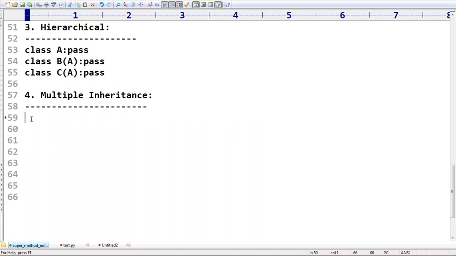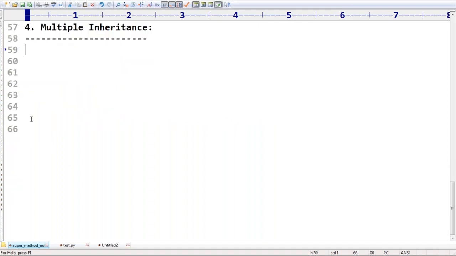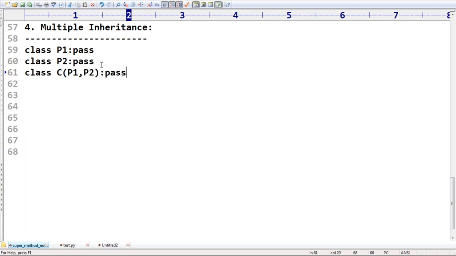Okay, so that's all. This is multiple inheritance. Can you please tell what multiple inheritance is? From multiple parents to one child, correct? Okay, sir, class P1 is the first parent, and next class P2 is the second parent. From both parents at the same level, I want to create a child class. Then you can specify P1, P2. This type of concept is nothing but multiple inheritance. Make sure you have clear clarity about it.